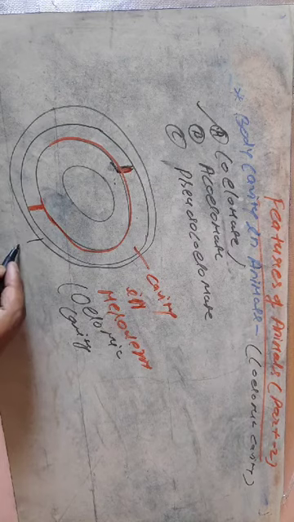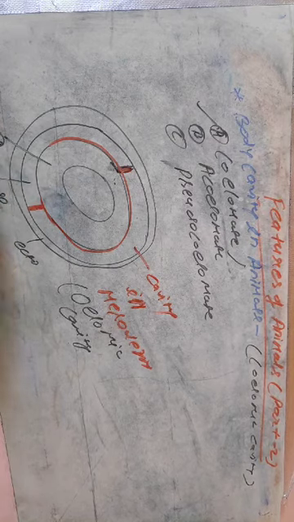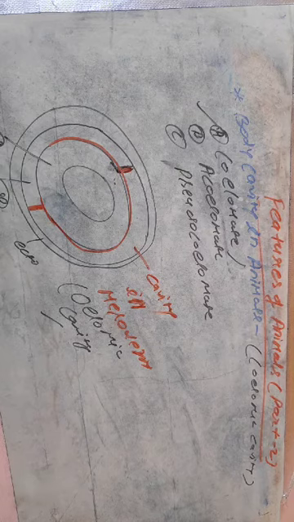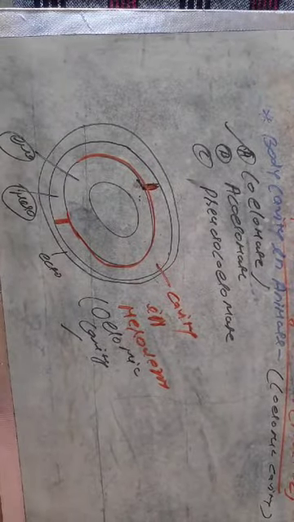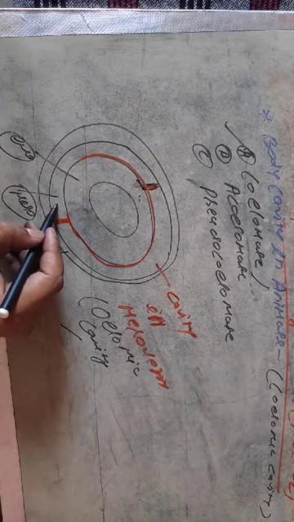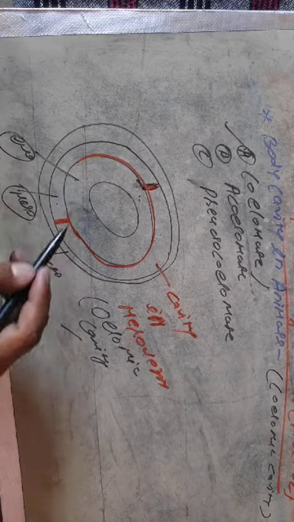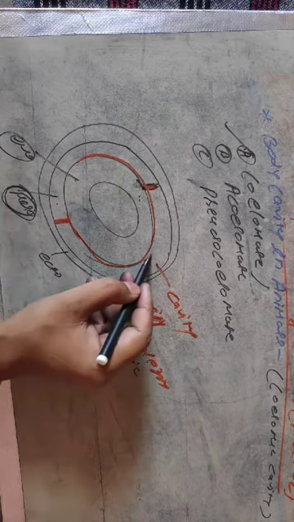This is the outer layer, that is ectoderm. This is the middle layer, that is mesoderm, and this is the endoderm. So the cavity is a characteristic of only mesoderm. It means there is no cavity found in ectoderm and endoderm. So you should have a clear concept. The outer layer is ectoderm, the middle layer is mesoderm, and the inner layer is endoderm. The middle layer is characterized by having the cavity.